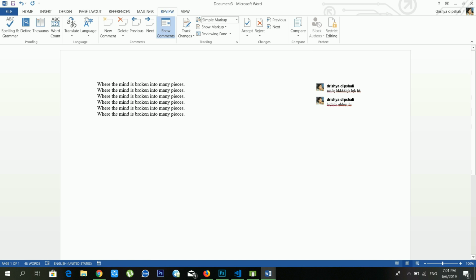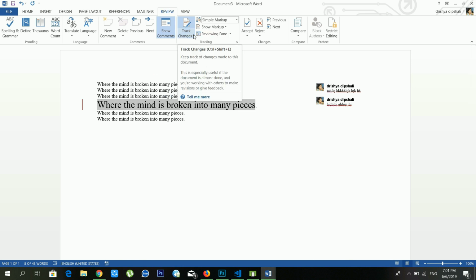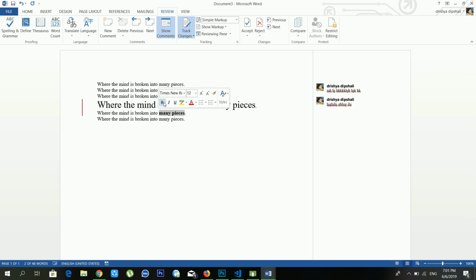Another option available is track changes. If you want to track your formatting, in that case you can use track changes. First of all, you have to turn it on, and after this just wait. I will select some words and increase the size. See, my Microsoft Word is tracking, so if I make it bold also it will track. Now see, track changes is tracking my formatting process.